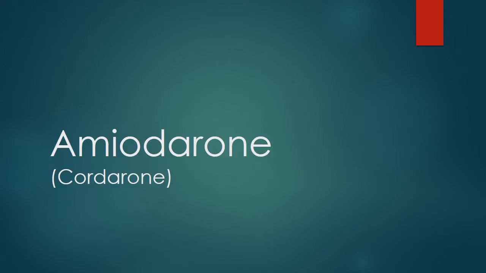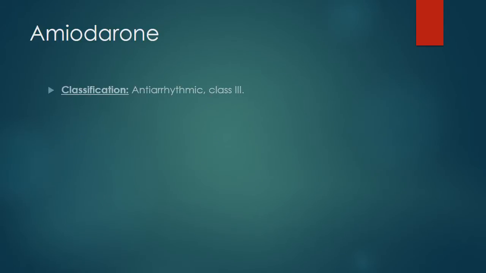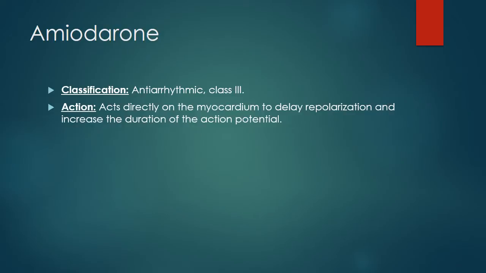Amiodarone or cortisone. Classification: antiarrhythmic or a class 3. Action: it acts directly on the myocardium to delay repolarization and increase the duration of the action potential. Basically, it's trying to slow things down from a ventricular standpoint.